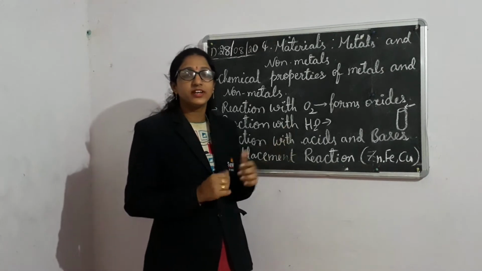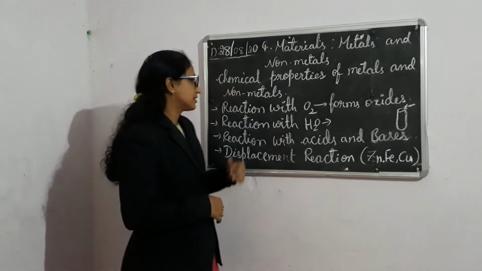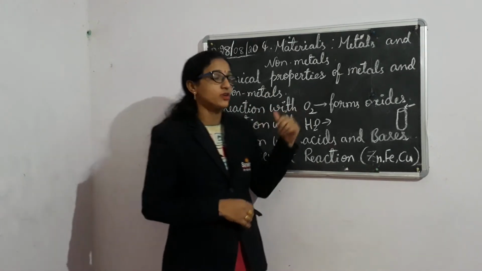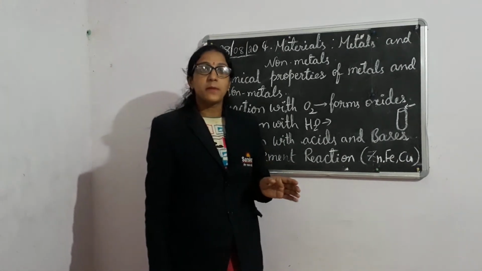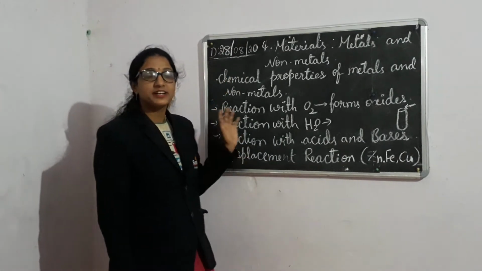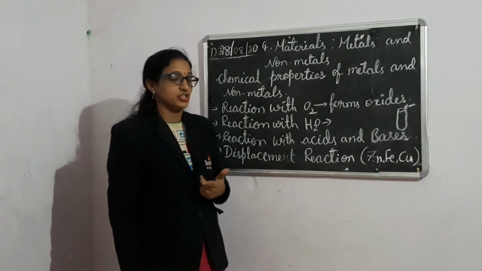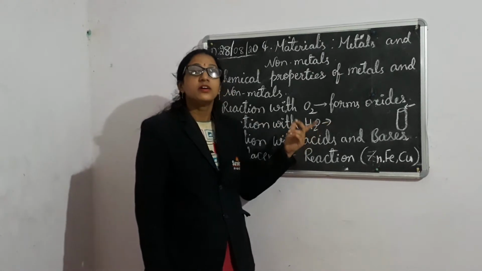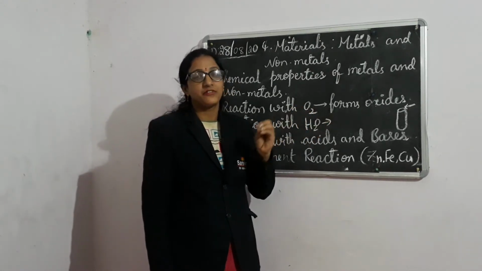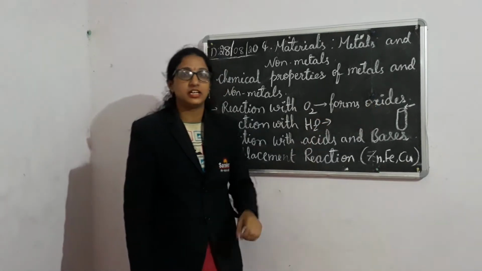So today we are going to discuss the chemical properties of metals and non-metals. In the first one, reaction with oxygen. When metals react with oxygen, they form metal oxides, which are basic in nature. When non-metals react with oxygen, they form oxides, and after dissolving those oxides in water, we can get acids which are acidic in nature.